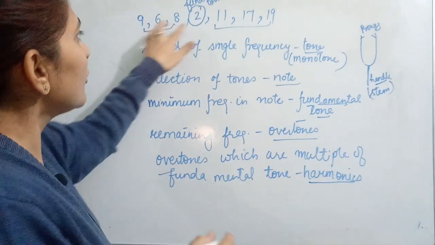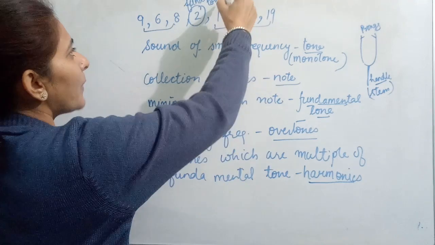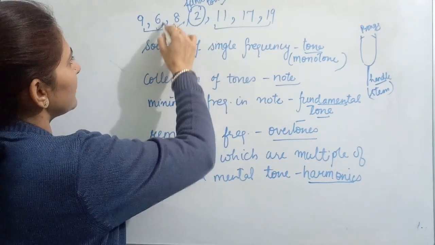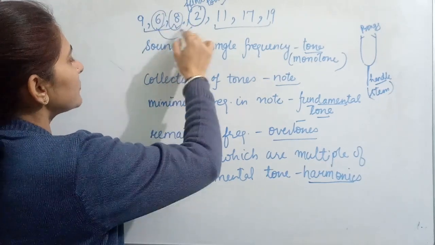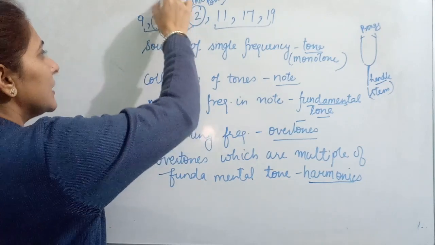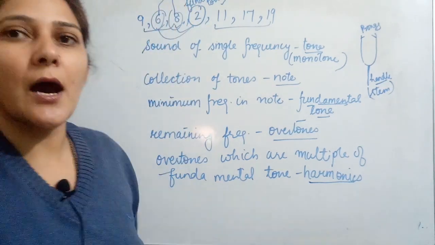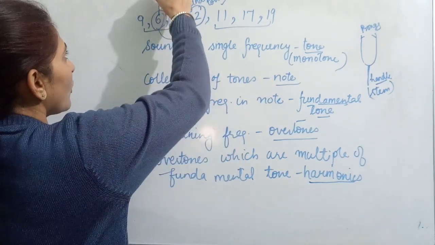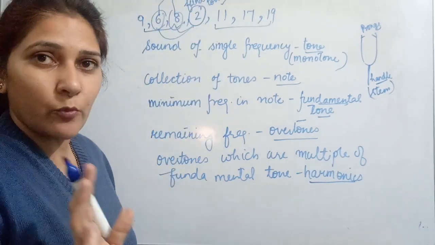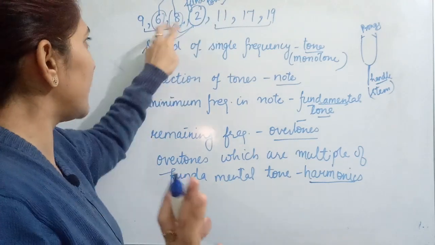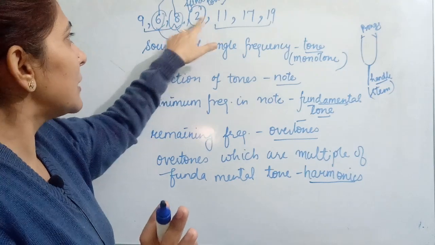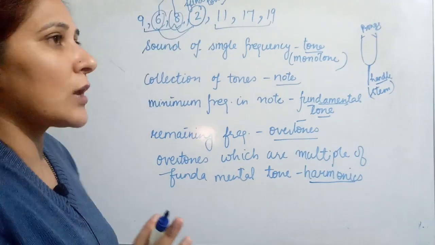Okay, now out of these overtones, which are the multiples of this fundamental tone, multiple of 2, ये भी जाएगा, ये भी जाएगा. So these two are the multiples of this fundamental tone. So these two multiples are known as harmonics. Rest all are not included in these harmonics. These are overtones only. ये भी overtones में रहेंगी. But as these two are the multiples of the fundamental tone, so the set of these two is known as harmonics.